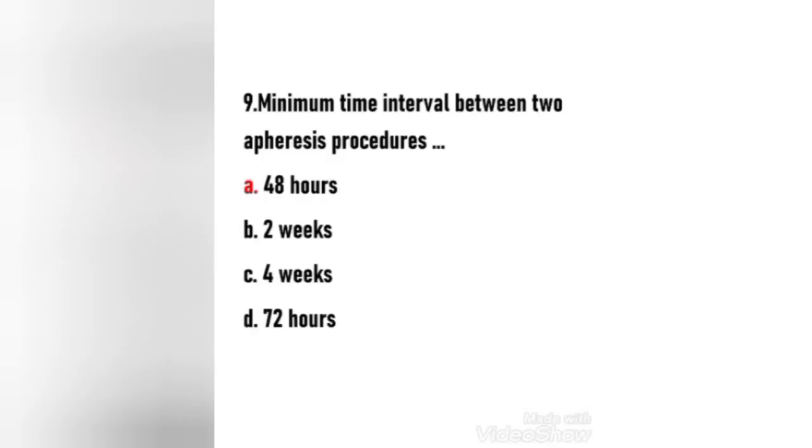Next question. Minimum time interval between two apheresis procedures. 48 hours, 2 weeks, 4 weeks, 72 hours. Here the right answer is option A. Minimum time interval between two apheresis procedures is 48 hours. Apheresis may be used for the collection of donor blood components or for the removal of parts of the blood that might contain disease-provoking elements. Apheresis may be used in the treatment of blood cancers and a range of other blood disorders.